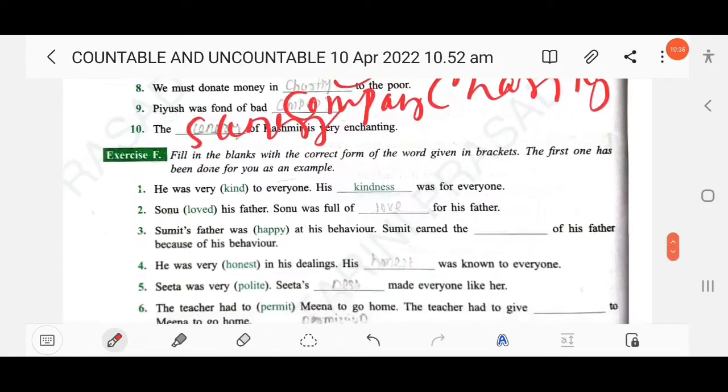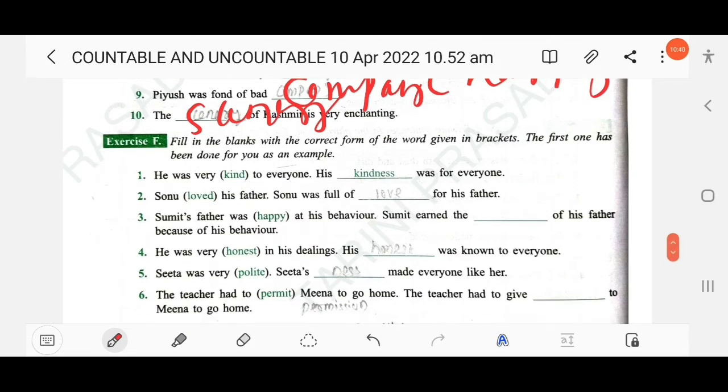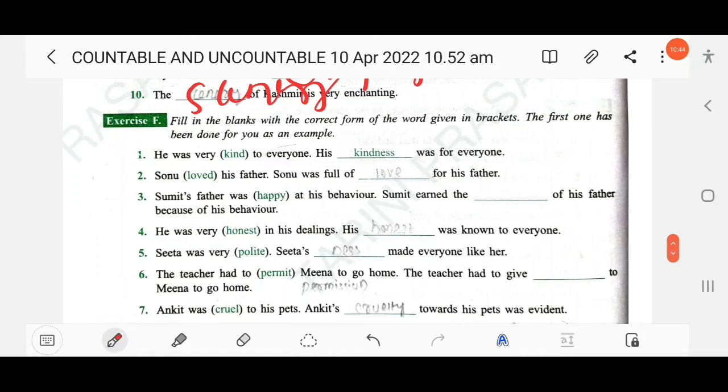Then next here, fill in the blanks with the correct form of the word given in the brackets. The first one has been done for you as an example. He was very kind. So here kind, this is an adjective. Its abstract noun is kindness. Similarly here, loved. Sonu loved his father. Sonu was full of love.